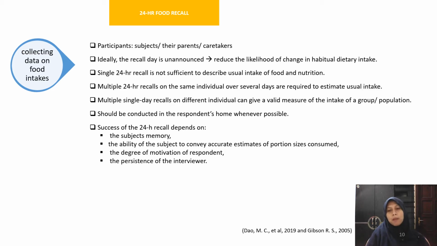Who is the participant in this method? The participant can be the subject, their parents, or their caretaker. For example, in the stunting case, if our subject is children aged 6 to 23 months, we cannot interview the children. So we can ask their parents or the caretakers who are responsible for preparing the food. It can also be used in other methods such as the food frequency questionnaire or others. We can ask their parents or the caretakers if the subject cannot be interviewed.